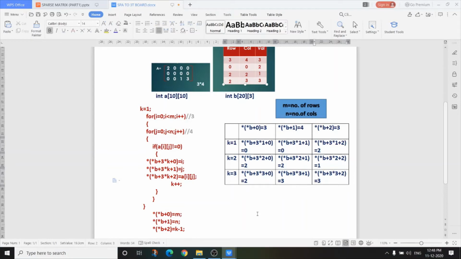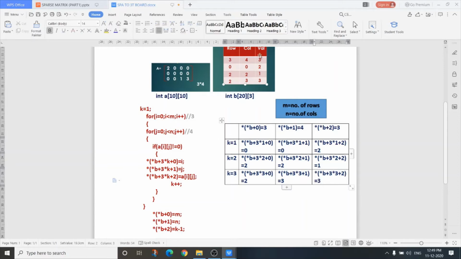Now see, what is the last value of k? Last time k is 3, then I increase k to 4. So the last value of k is 4. Now I have to write here the number of non-zero elements. So it is *(*b + 2), it is k minus 1, that is 4 minus 1, that is 3.